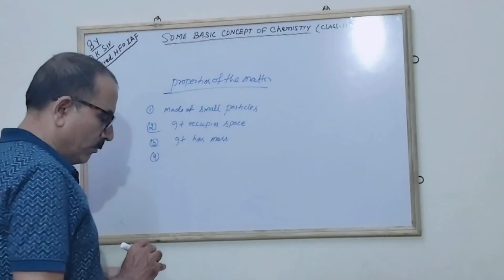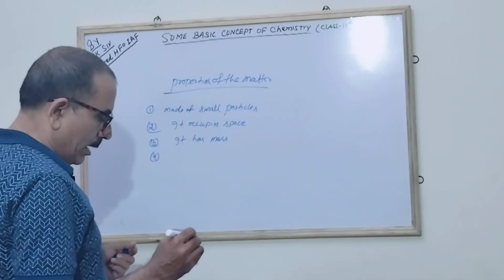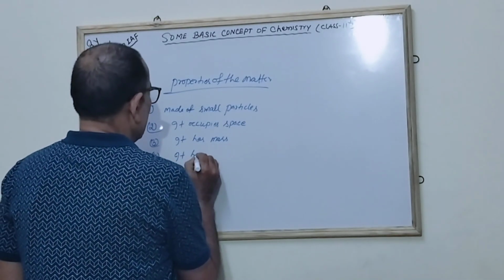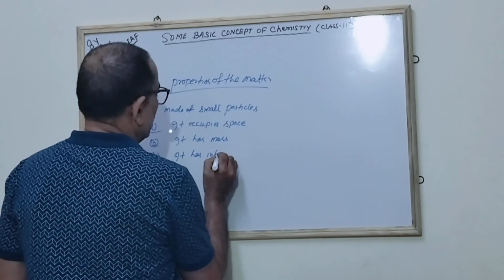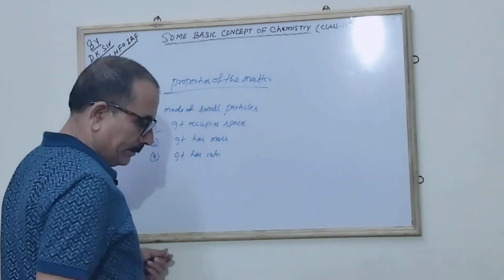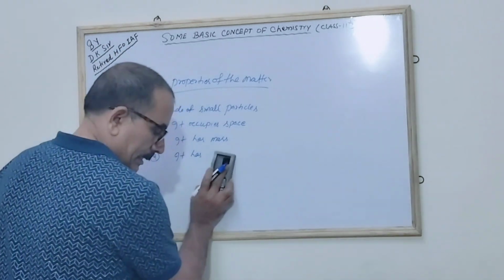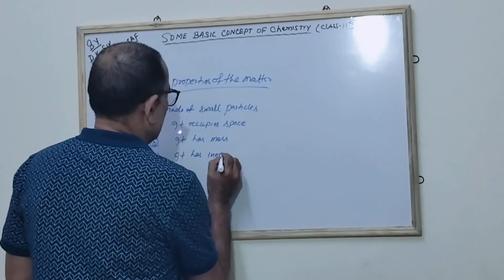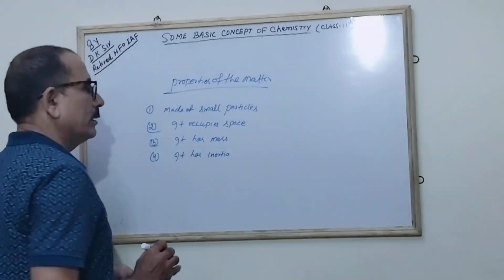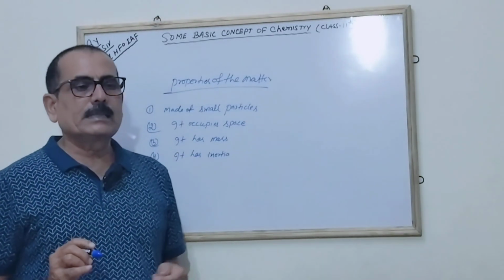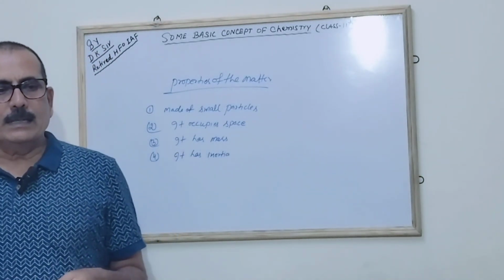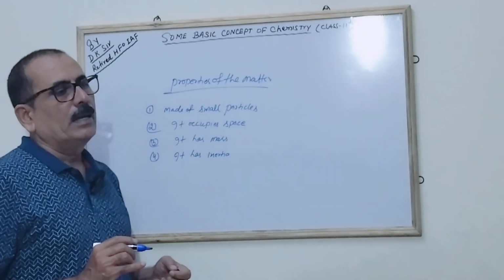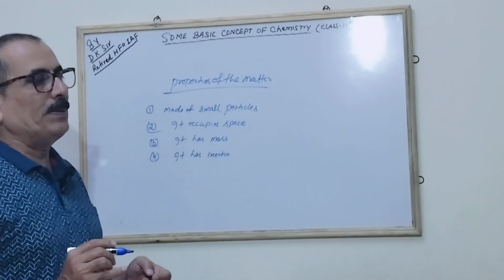The fourth, matter has inertia. Inertia is a property by which any matter wants to remain in its previous state.